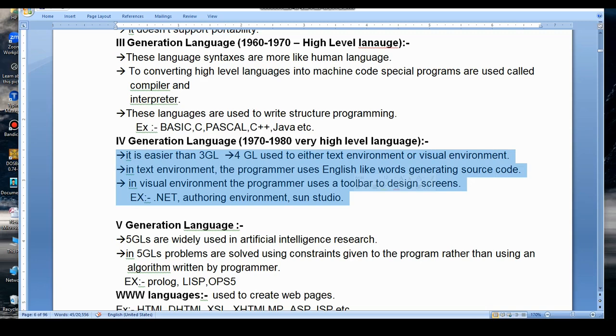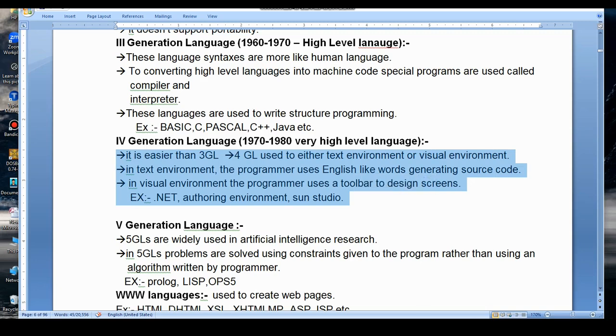Next, in the visual or IDE environment, the programmers develop the programs with the help of toolbars. First they design the screens. Behind the screen they write the programs related to that screen. Examples for fourth generation languages are .NET, Authoring Tools and Sun Studio.